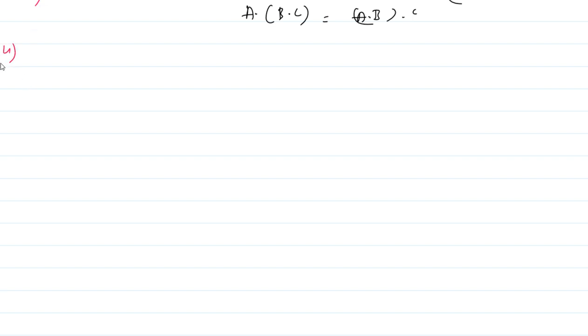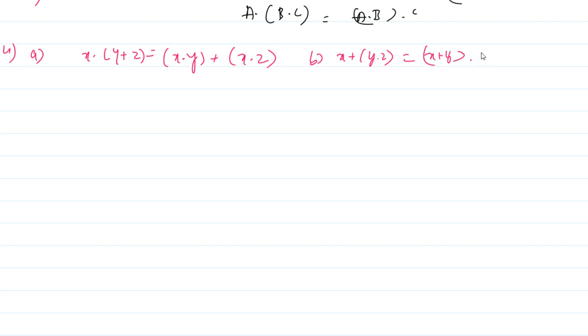The first law, what does it say? Distributive over dot is distributive over plus, right? X dot y plus z is equals to x dot y, correct, plus x dot z. The B one is what? X plus y dot z, which is equals to x plus y dot x plus z. Okay, this is the distributive law. So I will prove the first law, that is distributive for A, and you have to do for B.